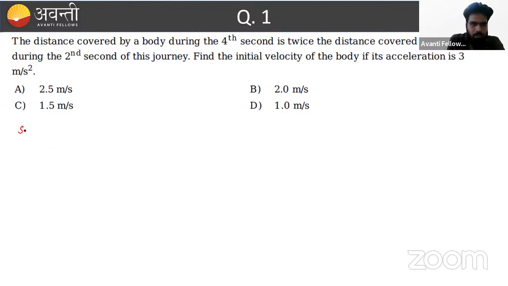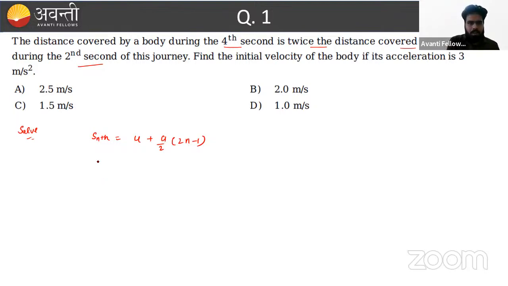So let's start question number one, beta. In question number one, that is the basic kinematics problem, and I hope each and every one can solve this problem. Here it is given that the distance covered by a body in the 4th second is twice the distance covered by the body in the 2nd second. As nth second, I can see the question is over for me because it is totally formula based. You know the distance covered by a particle in the nth second: this is nothing but u plus a by 2 in bracket (2n minus 1). This is the distance covered by a particle in the nth second.